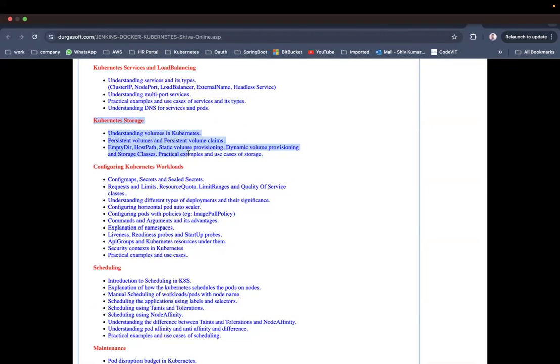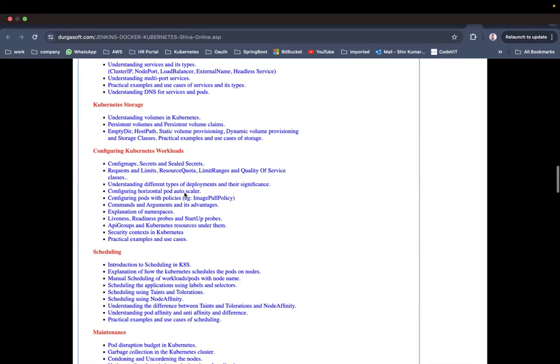Now, Kubernetes storage. As part of Kubernetes storage, we are going to see emptyDir, hostPath, static volume provisioning, dynamic volume provisioning, storage classes, persistent volumes, and persistent volume claims. Storing the data at the container level, at the pod level, and at the node level. If we store the data at the container level, pod level, and node level, what are the disadvantages that we have? What is the reason that we need to store the data in external stores like EBS volumes or any other databases? That's what we are going to do as part of Kubernetes storage.